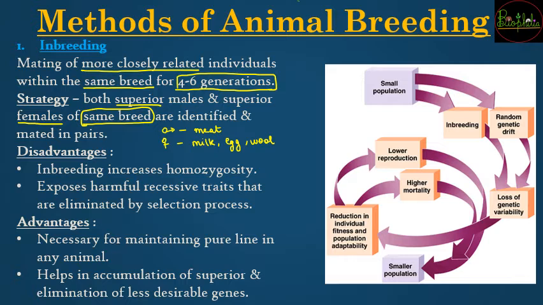So what is the major disadvantage? Inbreeding जब भी होता है, in this inbreeding you are going to choose the same breed, and you are going to have 4 to 6 generations within animals.